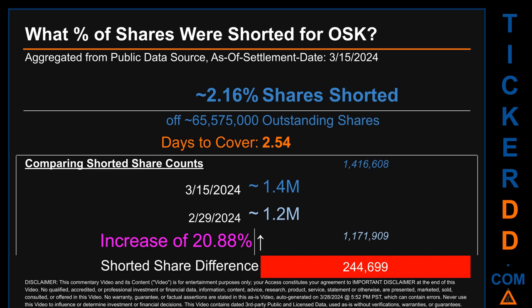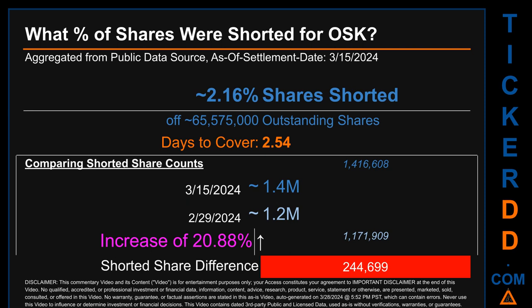What percentage of shares were shorted for OSK for the 2-week period ending on settlement date March 15, 2024? About 1.4 million shares of OSK were shorted out of a total of approximately 65.6 million outstanding shares. Therefore, for OSK, based on as is discovered public data when this video was generated, the ticker has a short interest of roughly 2.16%, which I got by taking the number of shorted shares and dividing it by the number of outstanding shares to get the percentage value. Days to cover is 2.54.